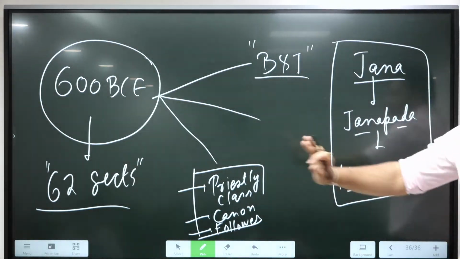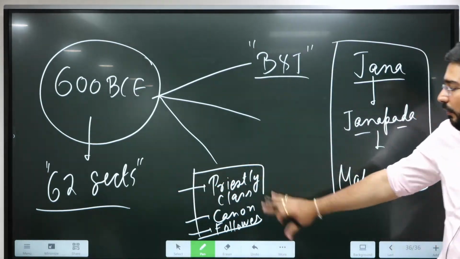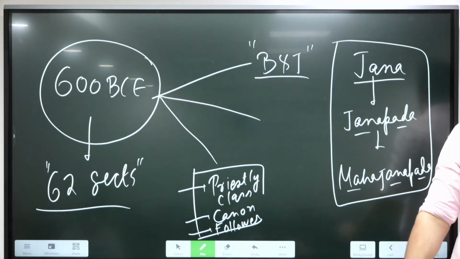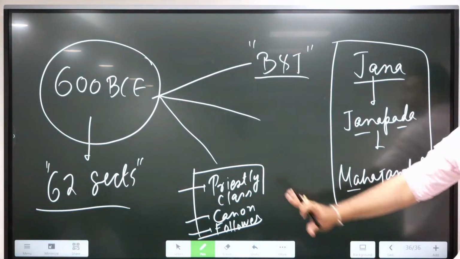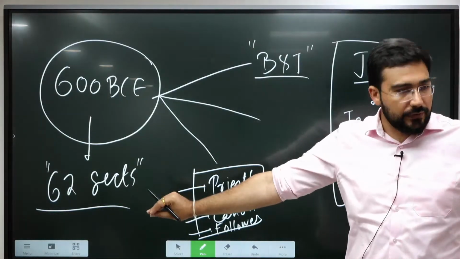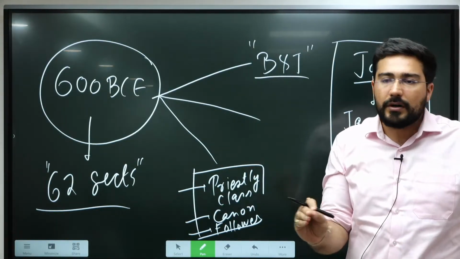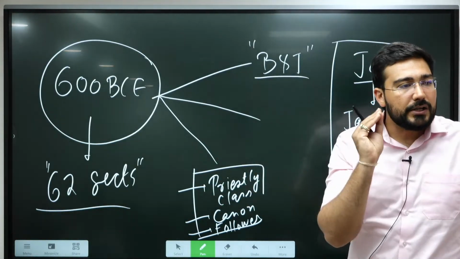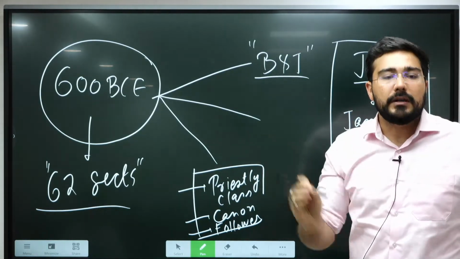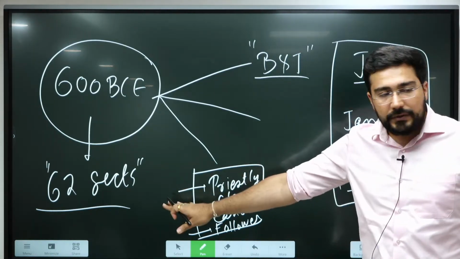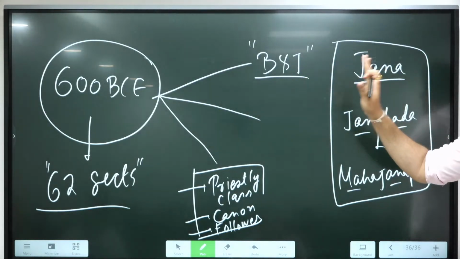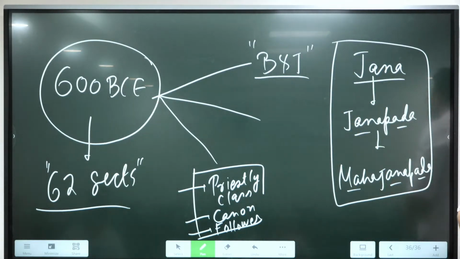Okay, in the rest of the sects, one or the other thing is not going to get satisfied. That's why we see the rise of various philosophies. That's why sometimes we use the word, this was the age of intellectual movement. People were thinking differently in different forms. But out of these 62, we see the creation of only Buddhism and Jainism as major religions.